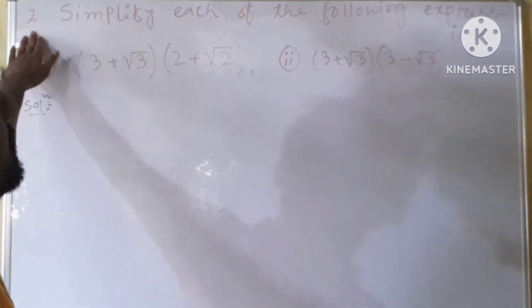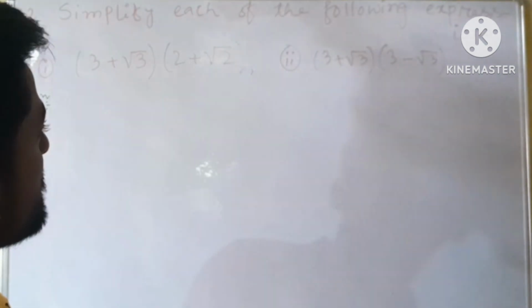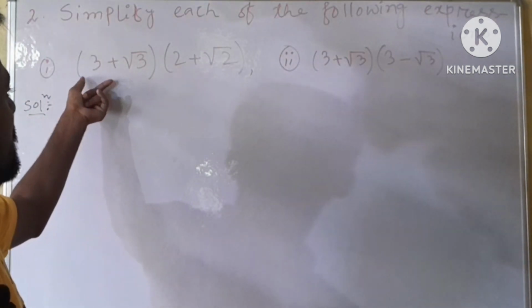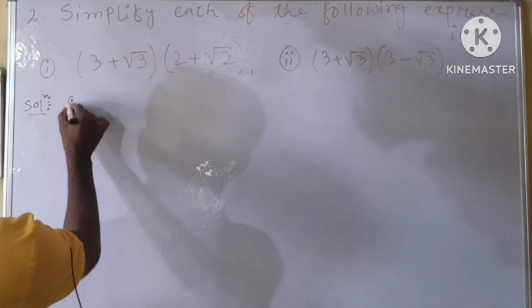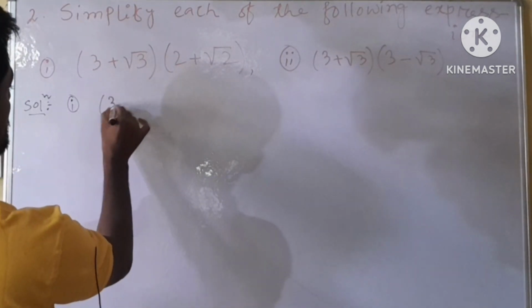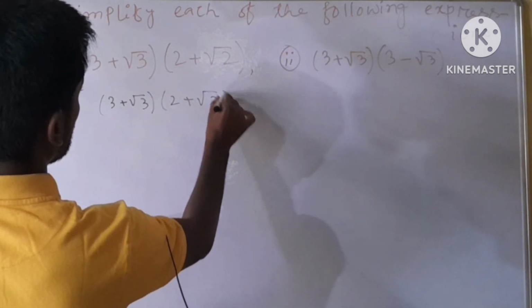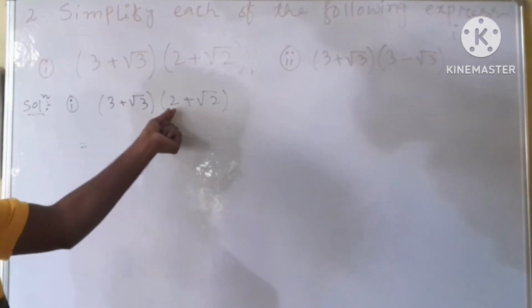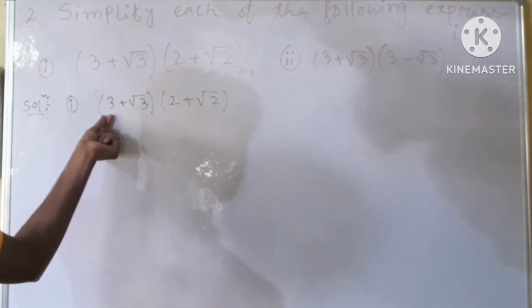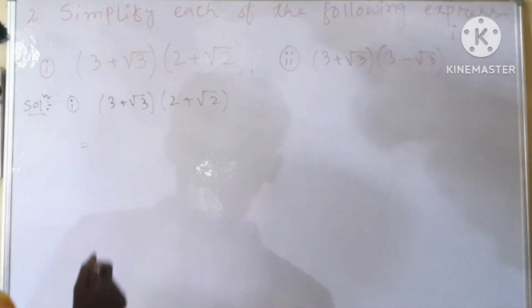Our next question is question number 2. Here the question says: simplify each of the following expressions. A, Roman number 1, given (3 plus root over 3) whole into (2 plus root over 2). So let us solve Roman number 1. First we remove the bracket sign. Then we have to multiply this (2 plus root over 2) by 3 and again (2 plus root over 2) by plus root over 3.